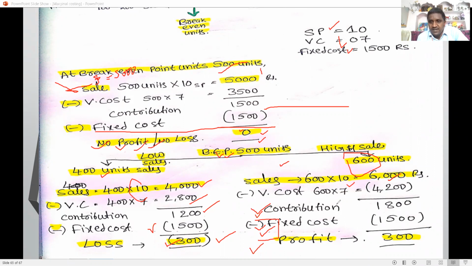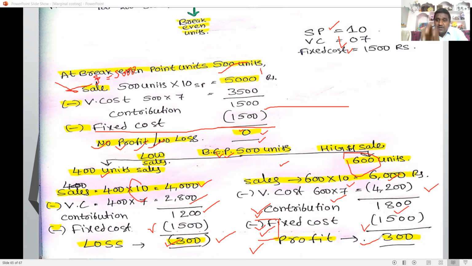Variable cost per unit is 7, so 600 units multiplied by 7 is 4,200. The contribution is 1,800. From that we take the fixed cost of 1,500, so we arrive at a profit of 300. In this example, we sold 600 units above the break-even sales, and that is why there is profit. If you sell below the break-even, a loss is made.